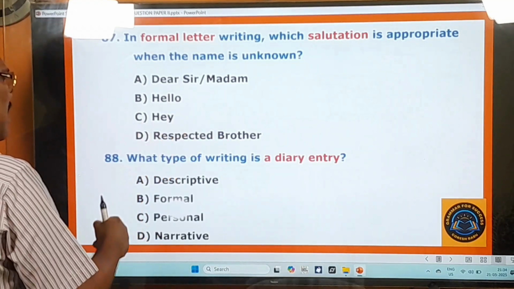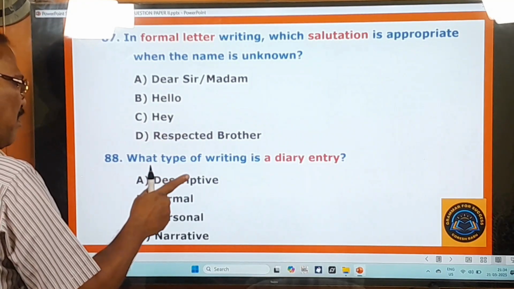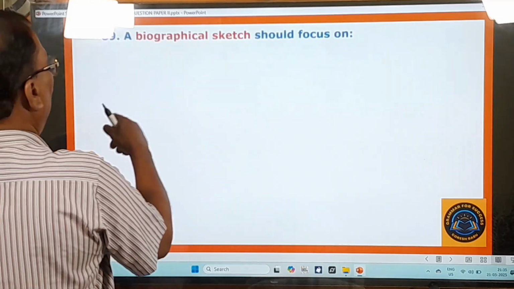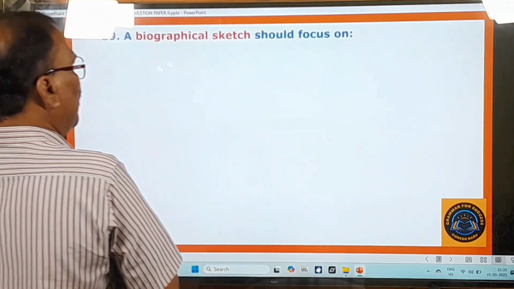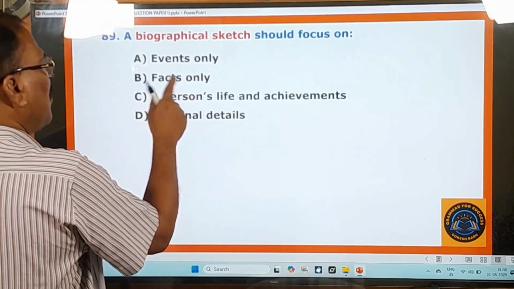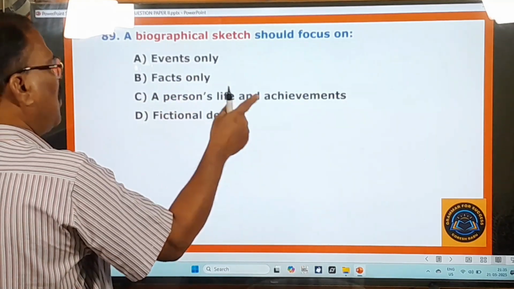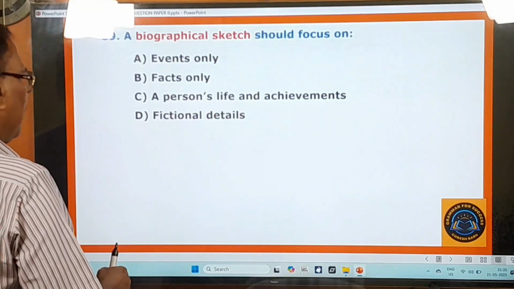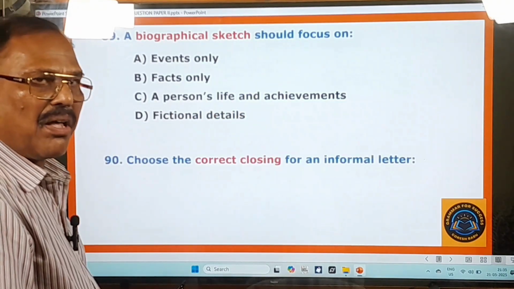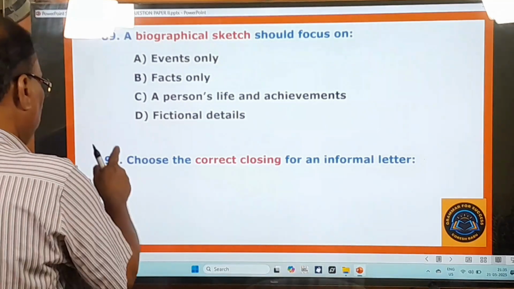What type of writing is that? Descriptive, formal, personal, narrative. 89th question. A biographical sketch should focus on events only, facts only, a person's life and achievements, fictional details. The last question of the first section of the question paper is 90th question.